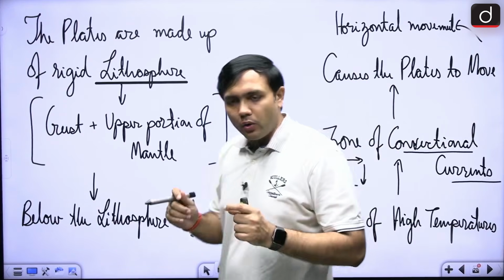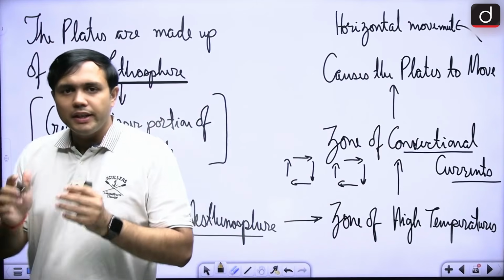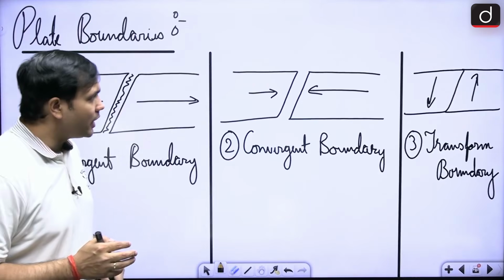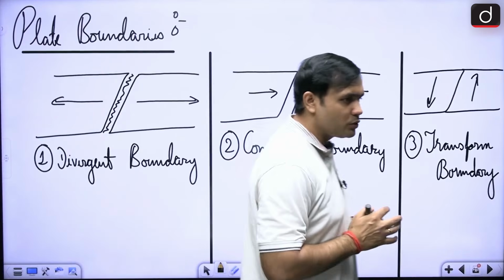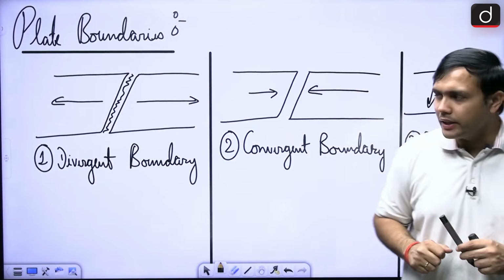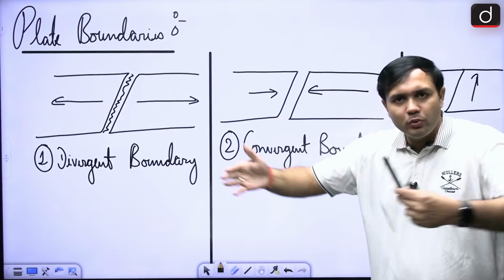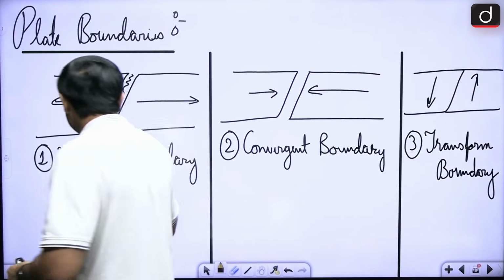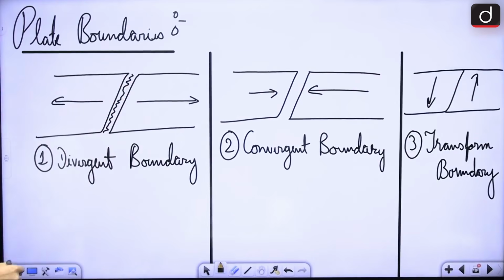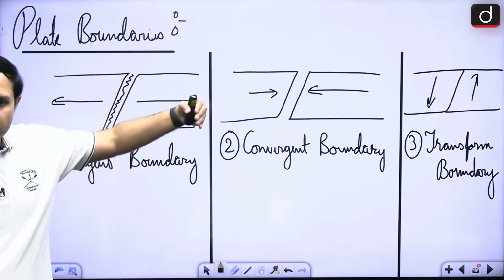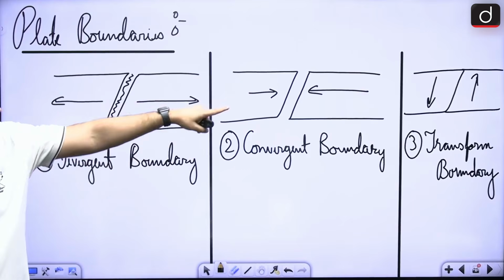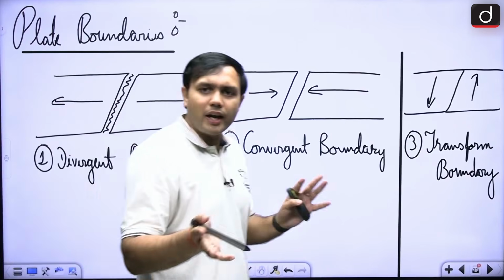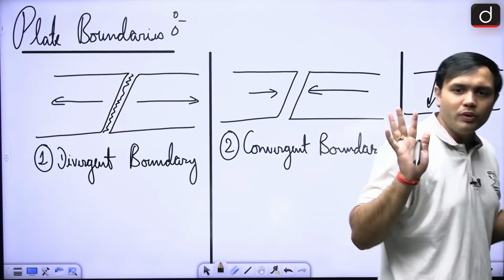movement of the plates. Now, when we are talking about these plates, there will be different types of plate interactions, right? In that regard, what are the different types of plate boundaries that you will find? So there is divergent boundary where two plates are moving away from each other. Now, as they are moving away, new crust is being formed, right? Then there is convergent boundary. So two plates are colliding here, and then there is transform boundary. They are scraping against each other, but neither are they colliding, nor are they moving away, right?